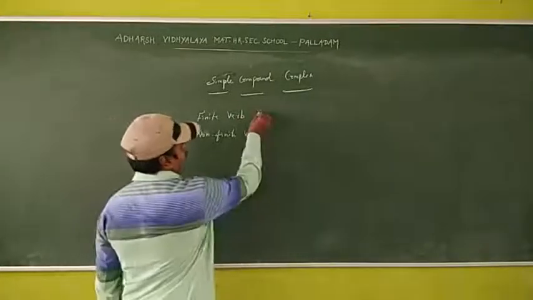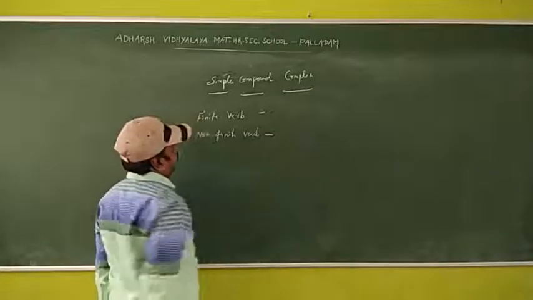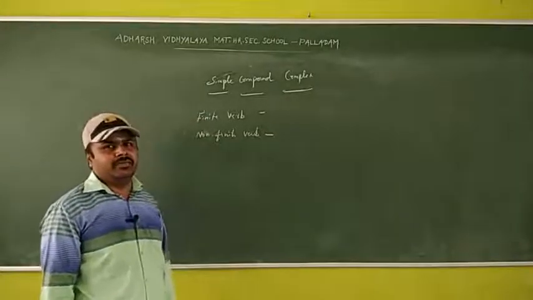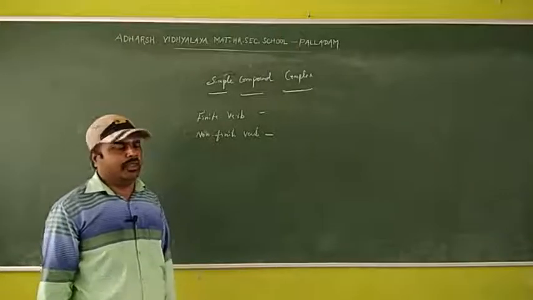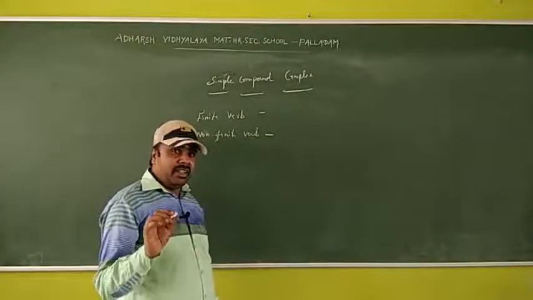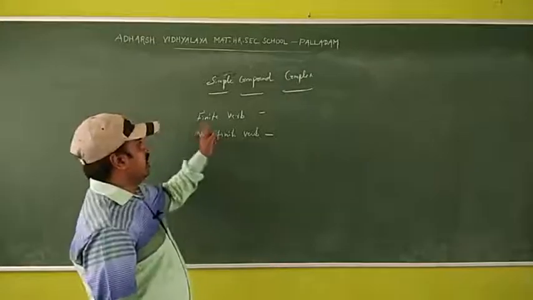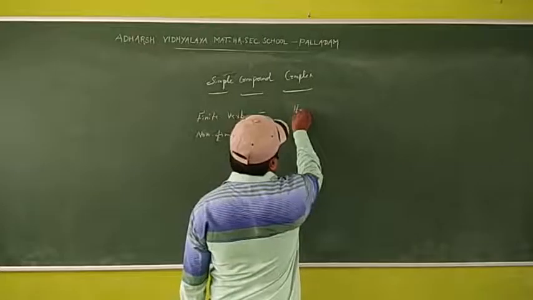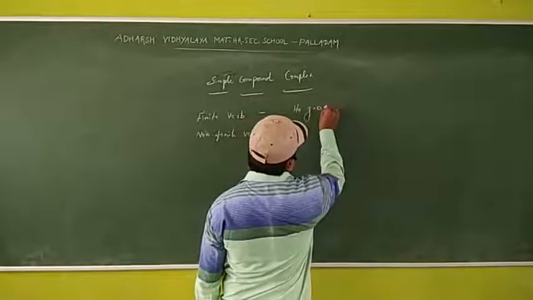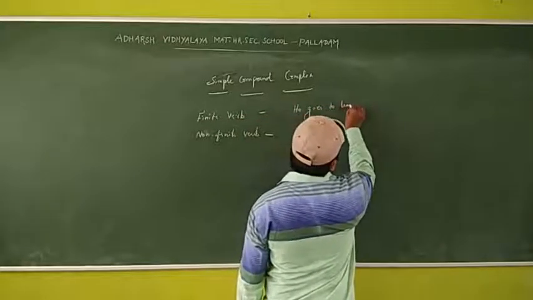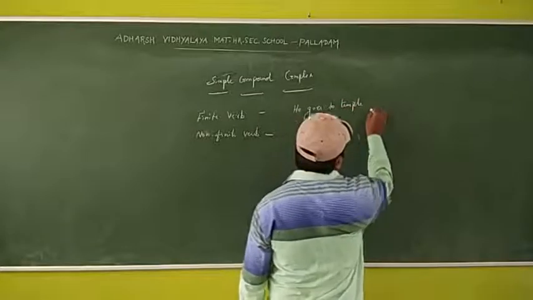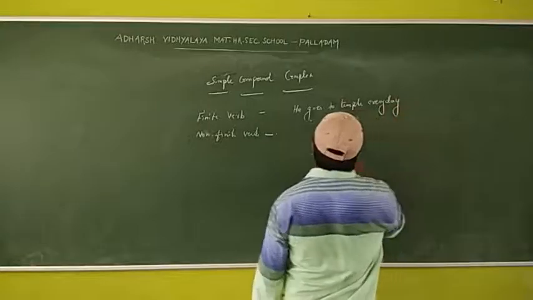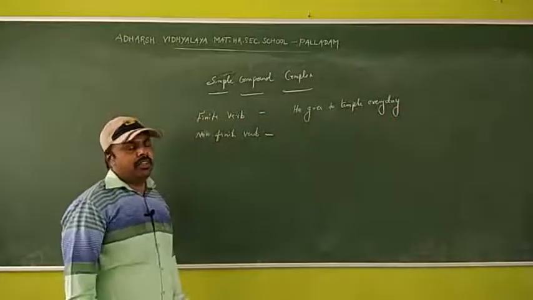So what is meant by finite verb? Finite verb means it indicates the tense, it indicates the time. We have to identify the tense clearly in a finite verb. For example, he goes to temple every day.